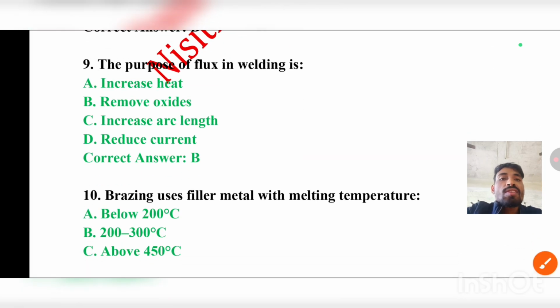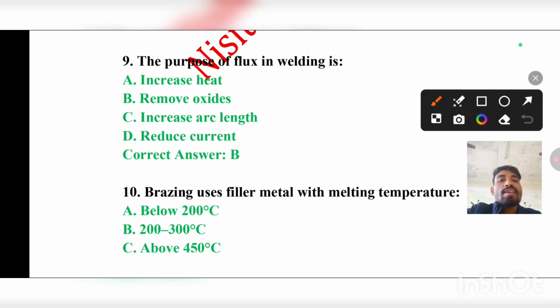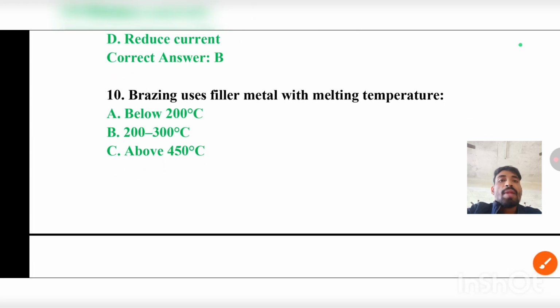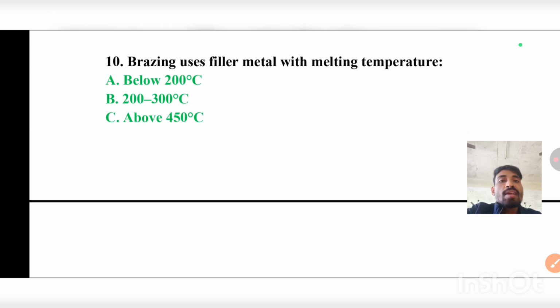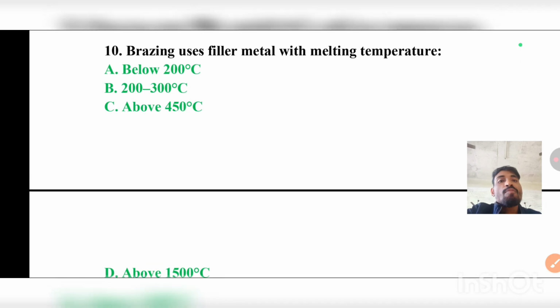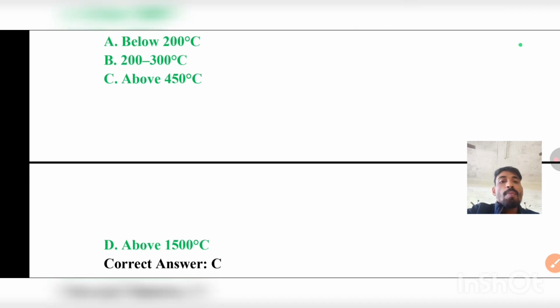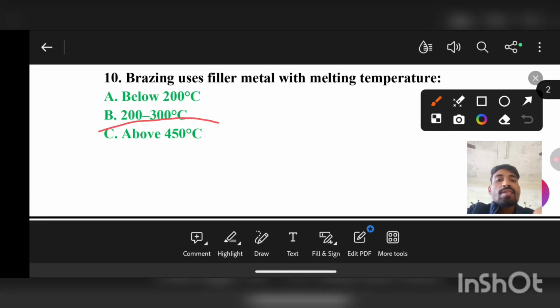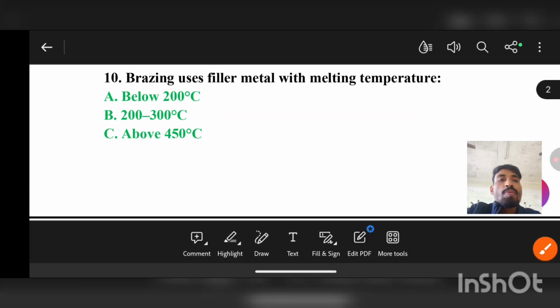Question number 9: The purpose of flux in welding is to increase heat, remove oxides, increase arc length, or reduce current. The correct answer is remove oxides, that is option B. Coming to question number 10: Brazing uses filler metal with melting temperature below 200 degrees centigrade, 200 to 300 degrees centigrade, above 450 degrees centigrade, or above 1500 degrees centigrade. The correct answer will be C, that is above 450 degrees centigrade.